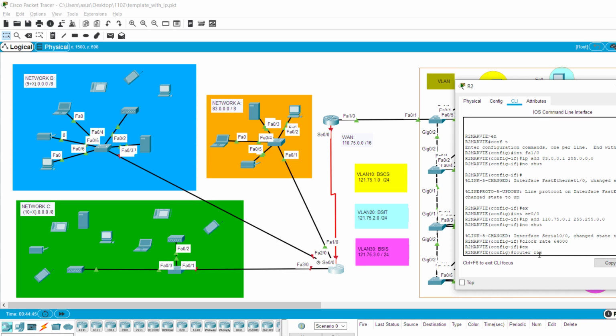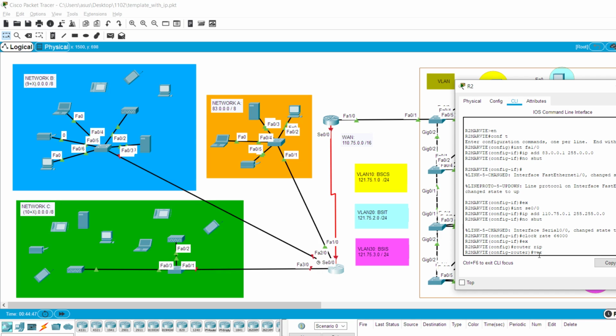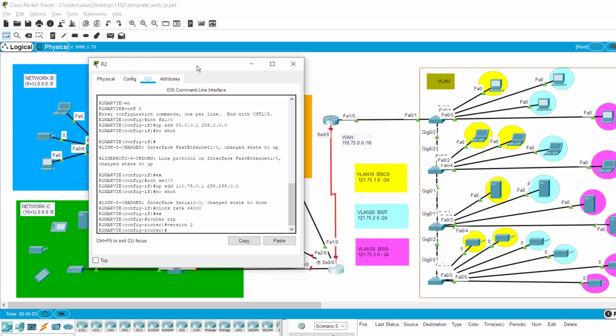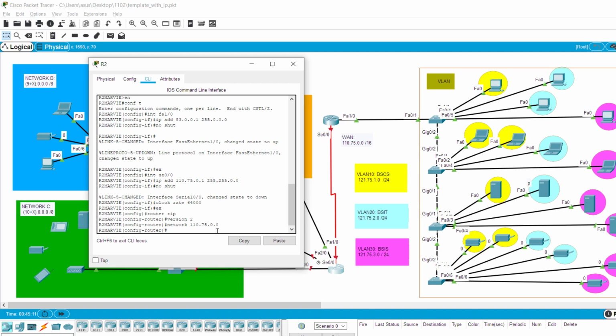Router rip, version 2, and then we add the network address. The network address of the wide area network is 110.75.0.0. Don't forget to type network 110.75.0.0, and then network